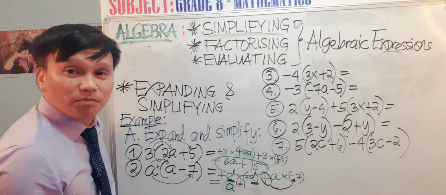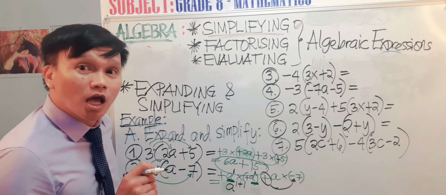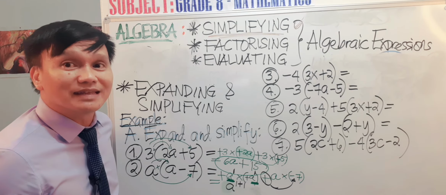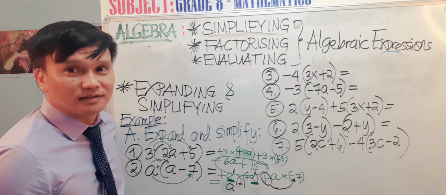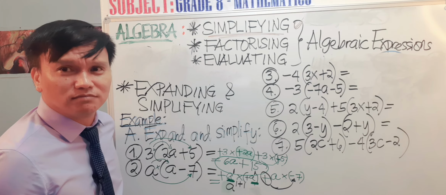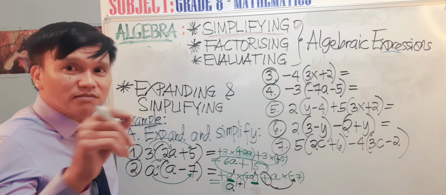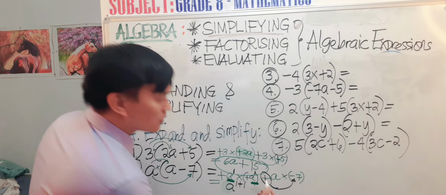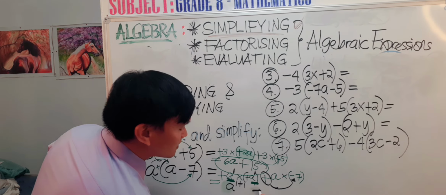When you are multiplying unlike signs, unlike means different signs, positive times negative, what is the sign of the product? Very good, negative. Even if you interchange it, negative times positive, the product is negative. So positive times negative equals negative.